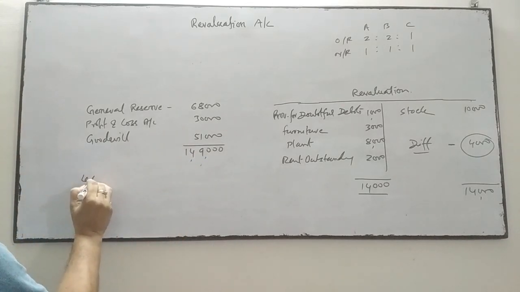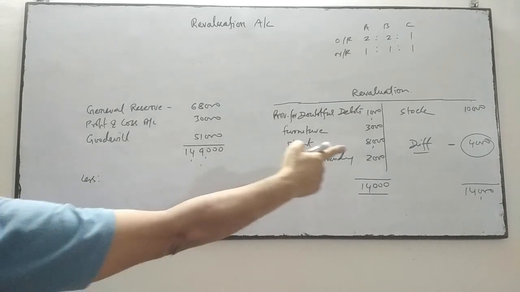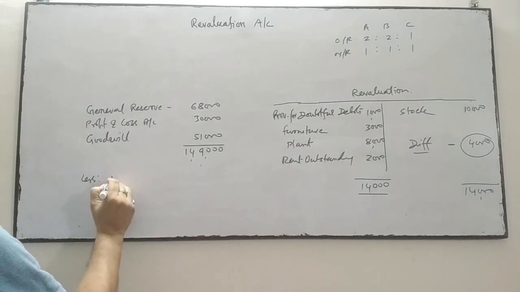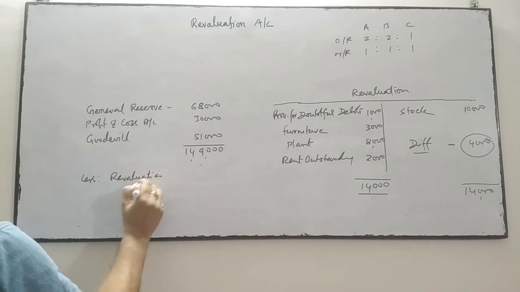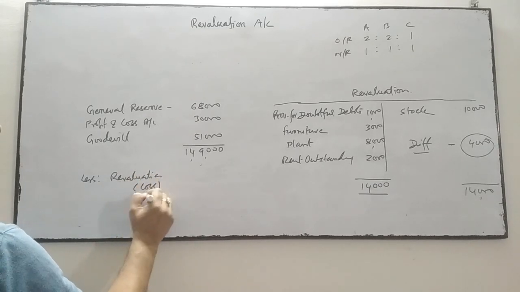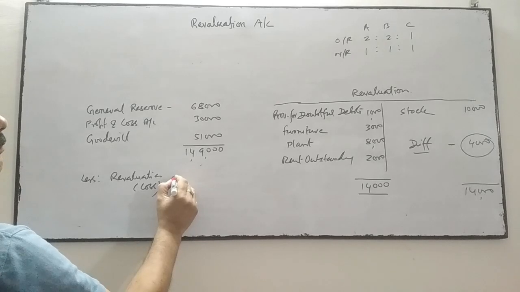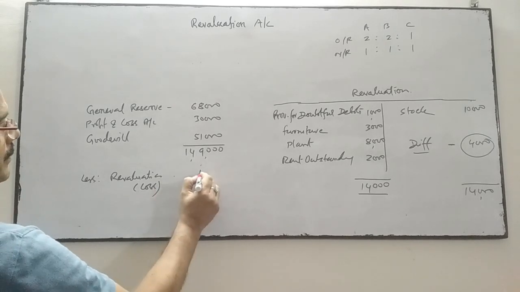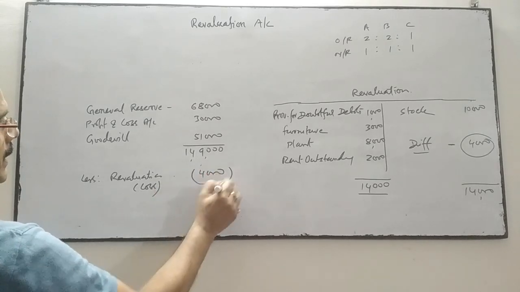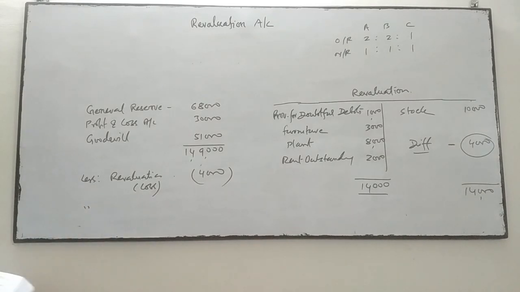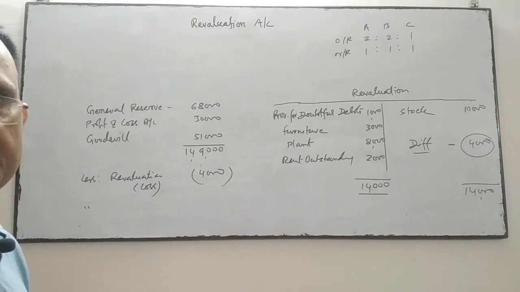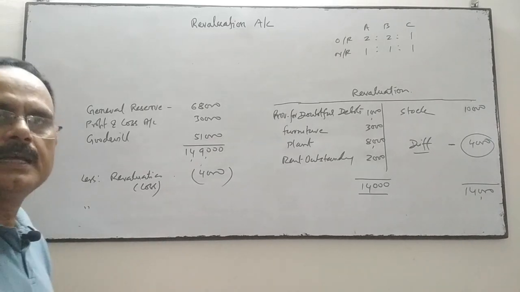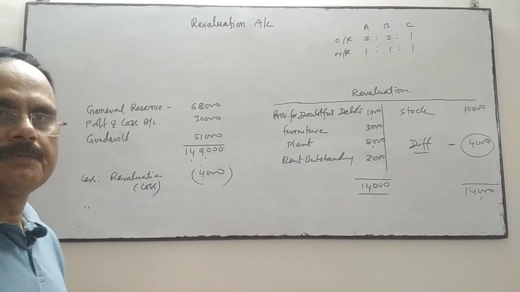Now we'll deduct two things. One, this revaluation loss, which is 4,000. And another, there is one piece of information given in the assets: deferred revenue expenditure, which is a fictitious asset. Actually it's not an asset, it's fictitious.